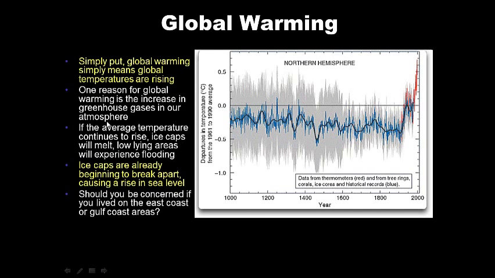Okay, so the last thing we're going to talk about today in climate is global warming. Simply put, global warming means global temperature rising, right? One reason for global warming is the increase in greenhouse gases in our atmosphere. If the average temperature continues to rise, things like ice caps will continue to melt, and low-lying areas will experience flooding. The ice caps are already beginning to break apart, causing a rise in sea level.